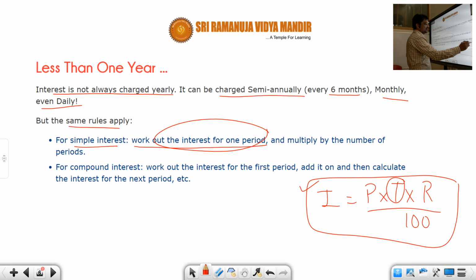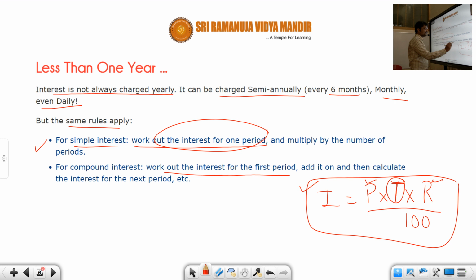For compound interest, what happens is, work out the interest for the first period, add it on to the principal amount, and then keep calculating the interest for the next period. So repeat this procedure. Okay, students, so this is all we have learned in summary. Now let's look at what compound interest is exactly and how we derive the expression, I mean the formula, to calculate compound interest.